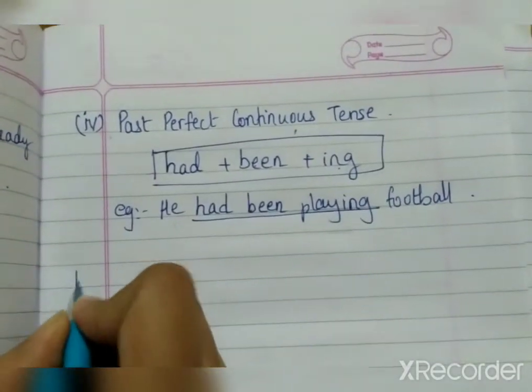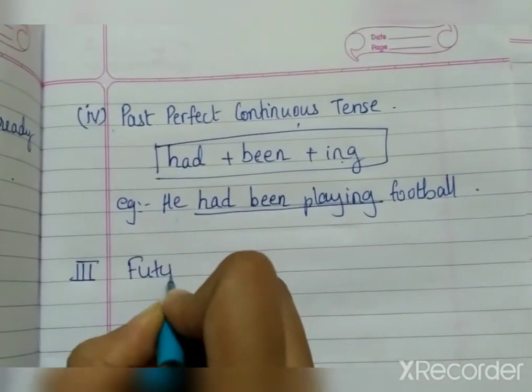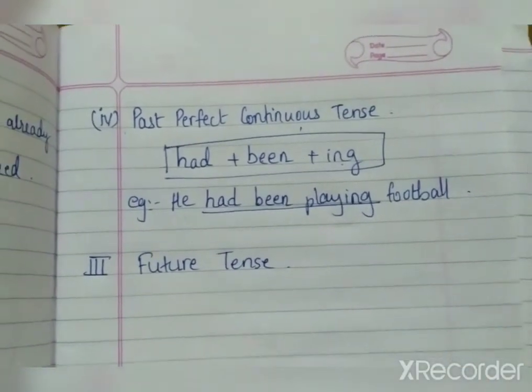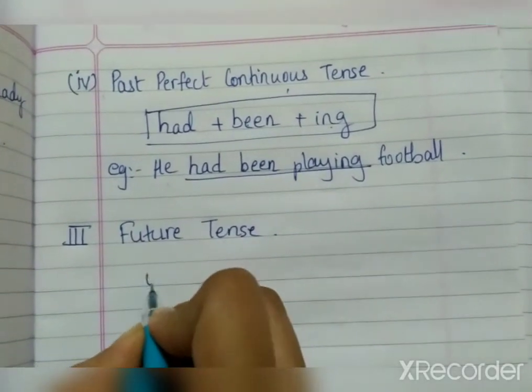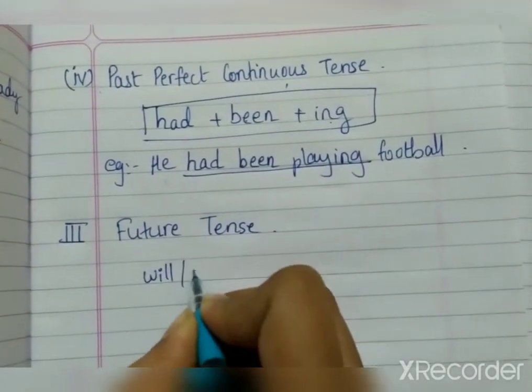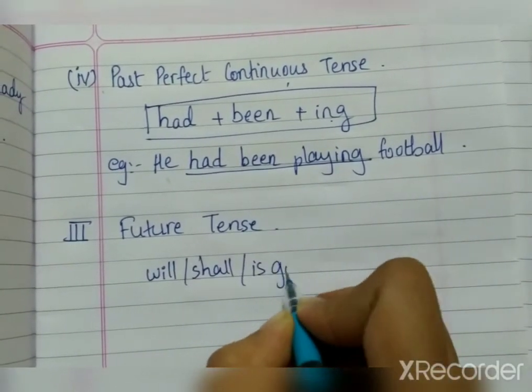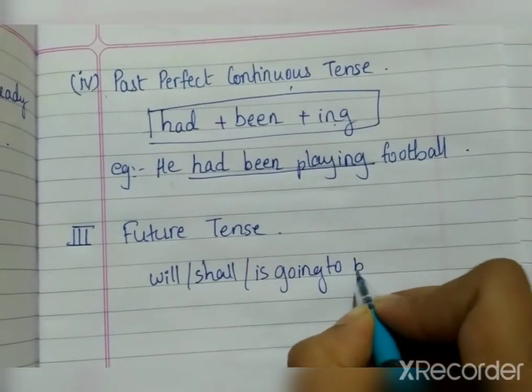And the third one is your future tense. Now, in future tense, you're not going to study in detail. What will we be focusing on? Will, shall, is going to be.